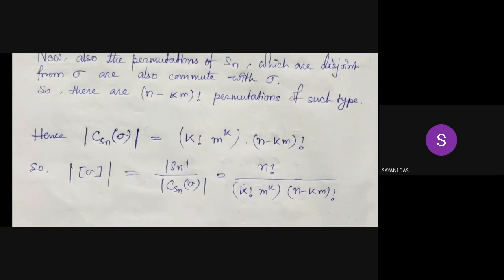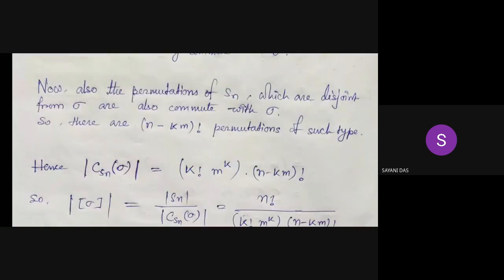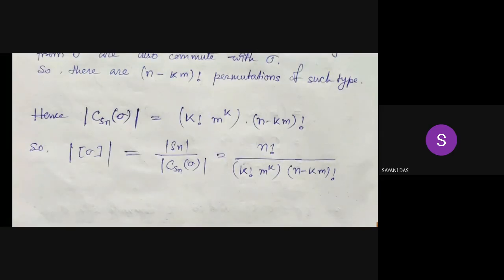Hence, the order of C_Sn of sigma, the centralizer of sigma, is equal to k factorial times m to the power k times (n minus km) factorial. And so it's clear the cardinality of the conjugacy class represented by sigma is equal to the order of Sn divided by the order of the centralizer of sigma, and that is n factorial divided by k factorial times m to the power k times (n minus km) factorial.